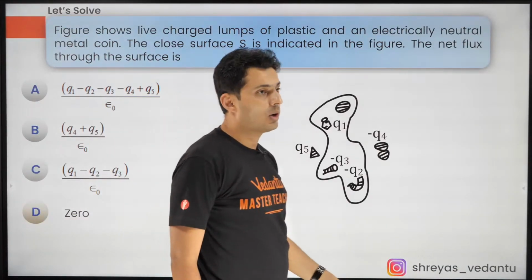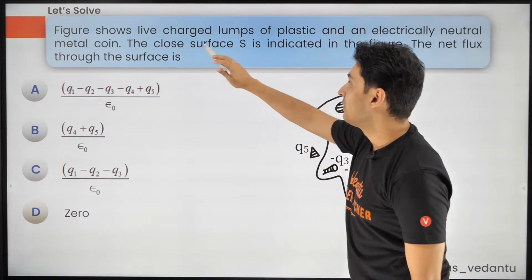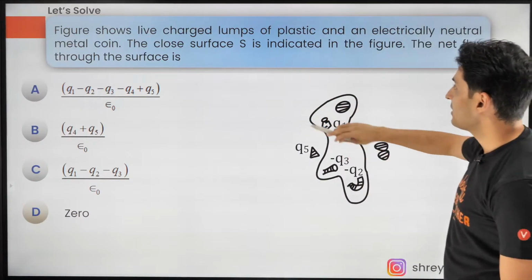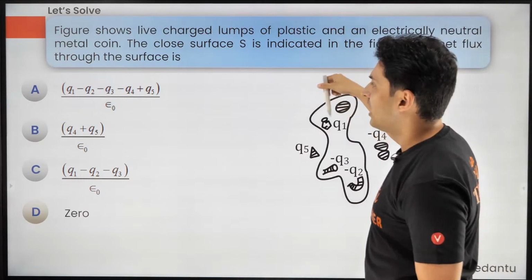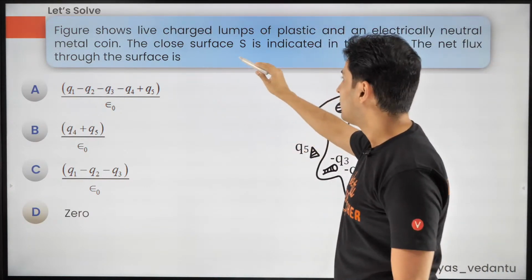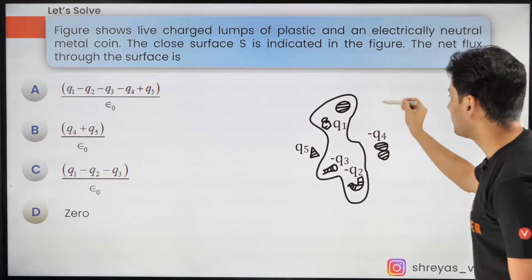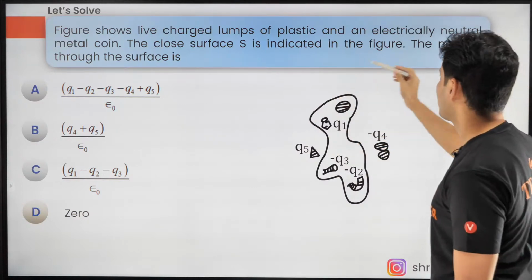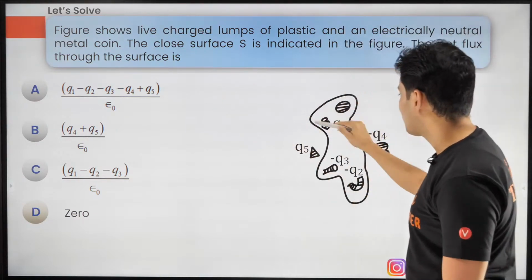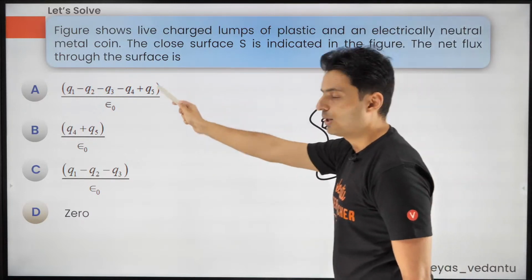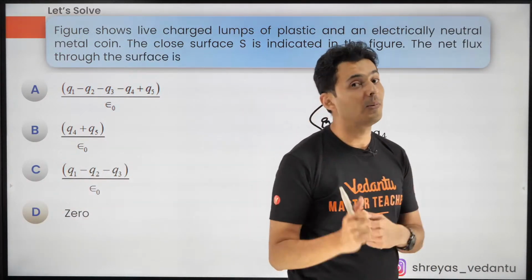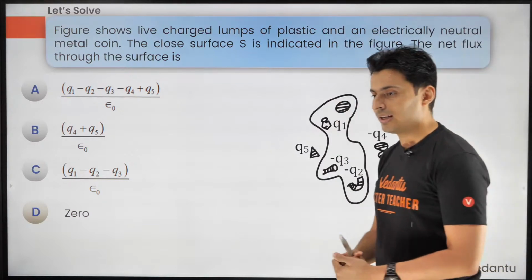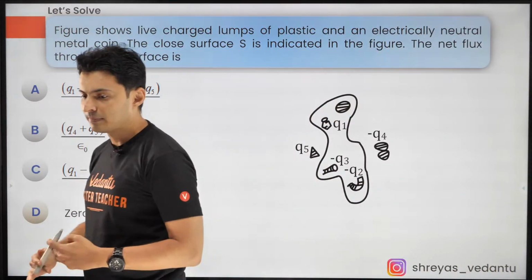Let's start solving some problems. The figure shows 4 or 5 charges over here, and they are all charged with Q1, Q2, Q3, etc. There is a surface S which is drawn. What is the net flux through the surface? Come on, think about it. Easy question, straightforward question, a warm up question to build up the mood. Come on guys, let's get going quickly.